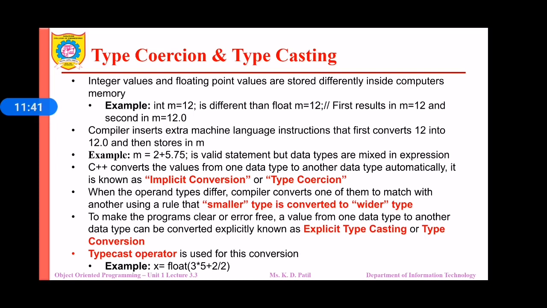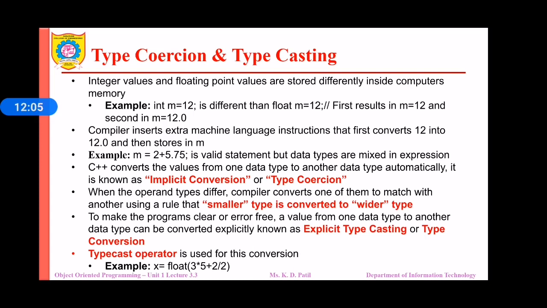In that case C++ converts the values from one data type to the other automatically, which is known as implicit conversion or type coercion. When the operand types differ, the compiler converts one of them to match the other using the rule that the smaller type is converted to the wider type. Here the integer will be converted into the floating point type.